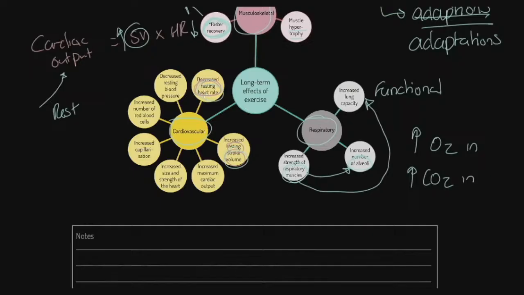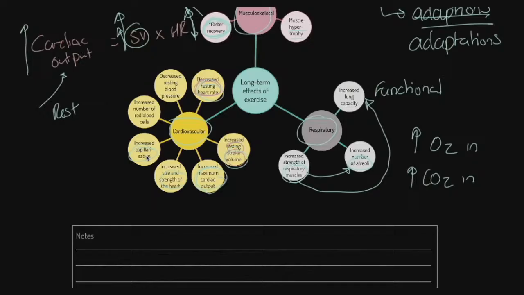But once we start exercising, because our stroke volume is greater, we've now got a greater range of heart rates when we exercise. Our maximum cardiac output goes up, because although the heart rate can't go higher, it now has a greater range of beats available to it. The size and the strength of the heart are greater. We could use the word hypertrophy there as well. We get more capillaries around places like the alveoli, and also around the muscle.